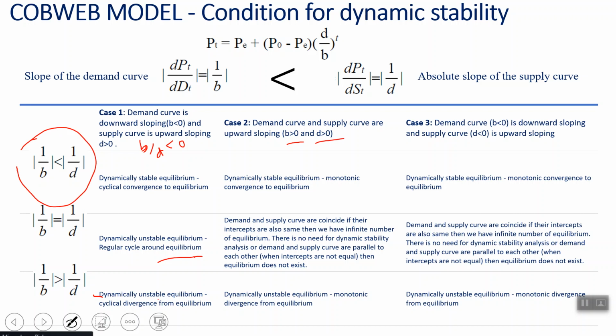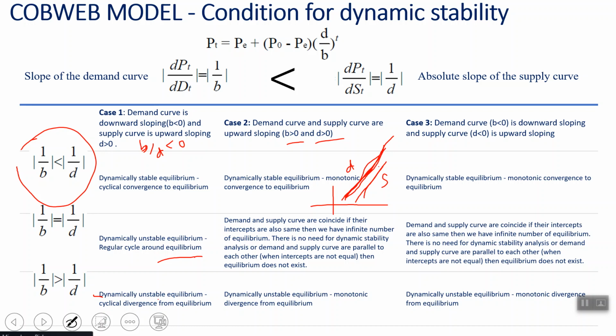But if both are upward sloping and both have equal slope, either they will be parallel to each other, or if they have the same intercept, they will be the same, which means infinitely many equilibria exist. But if they are parallel, they are never going to converge. In that case, equilibrium will not exist at all. You will never have market demand cutting supply, so you will never have market equilibrium in this case.